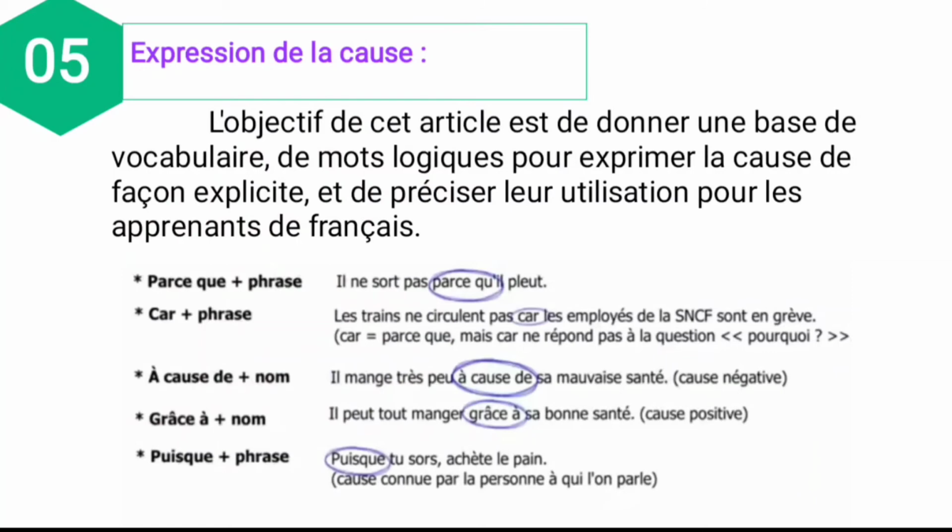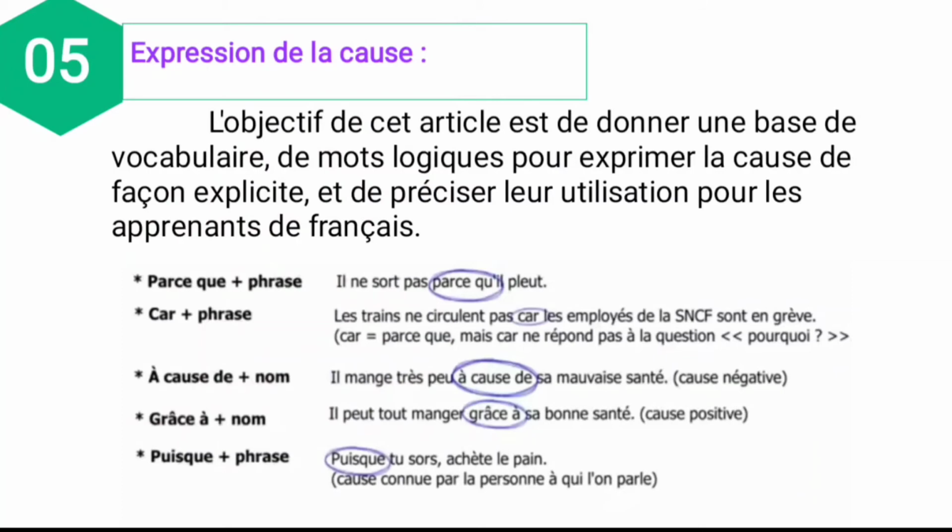See the example. Il ne sort pas parce qu'il pleut. So he doesn't go out because it rains. Parce que means because. So it is one of the ways of explaining the reasons. And move to the second.